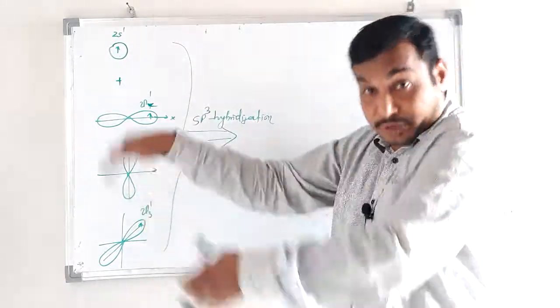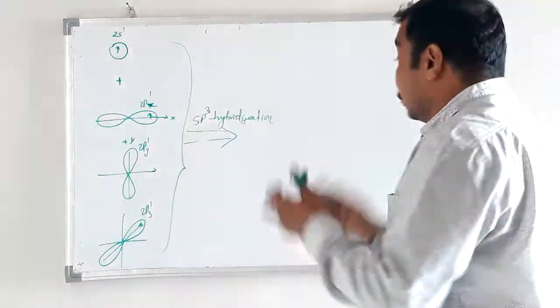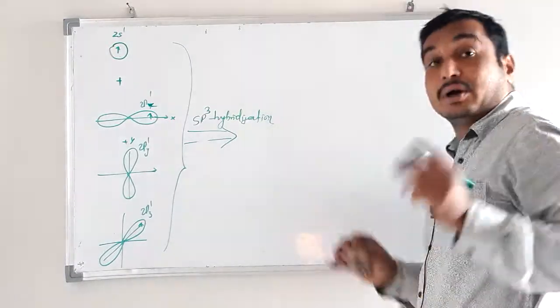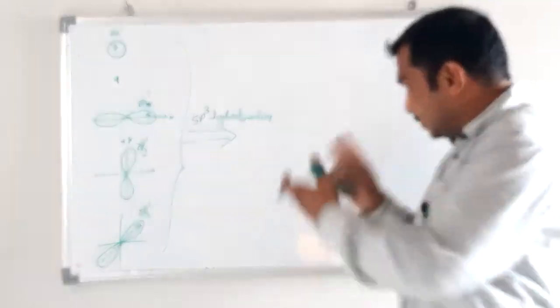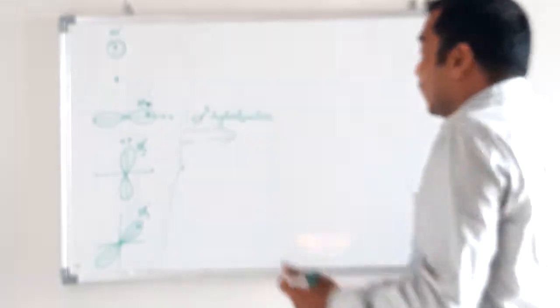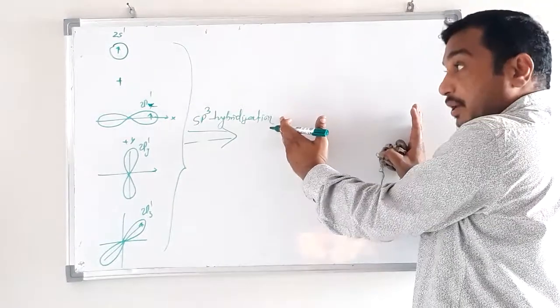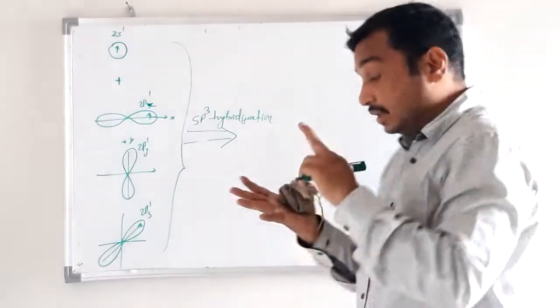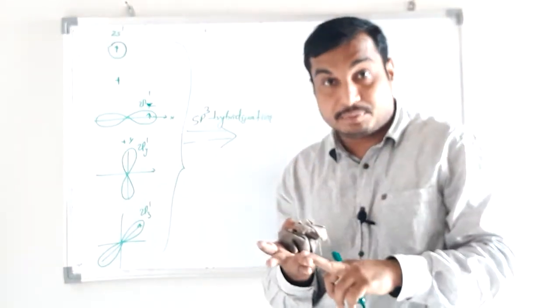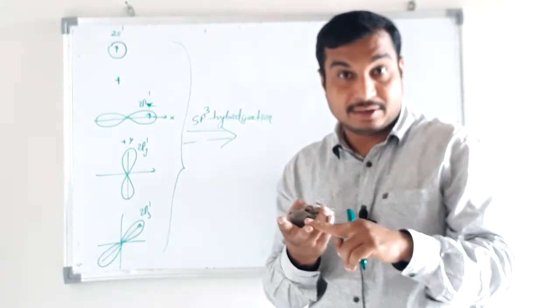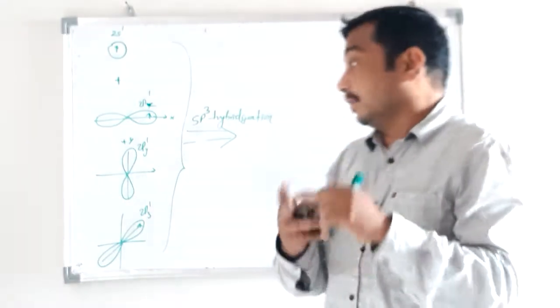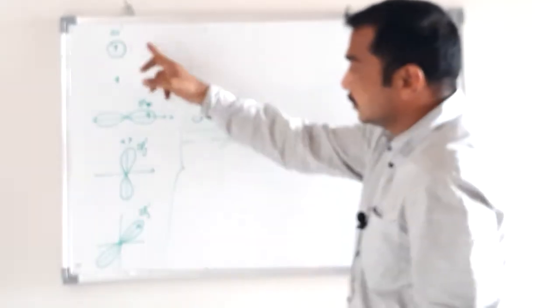We have to mix them together properly and produce the same number of atomic orbitals. Let us see what we get after mixing; the resulting orbitals will have the same energy, same shape, same symmetry. These are different: 2s, 2px, 2py, 2pz. Mix them.